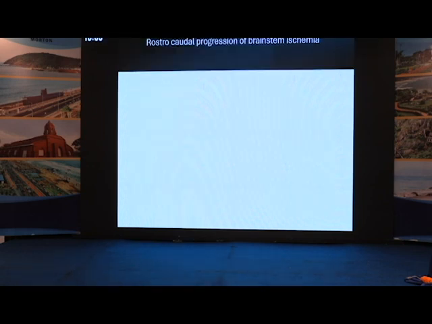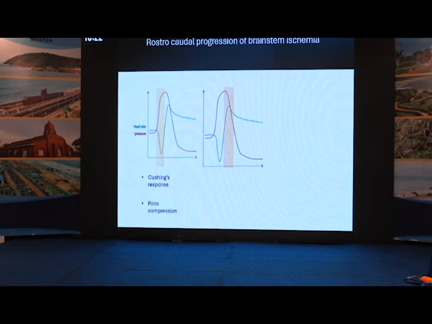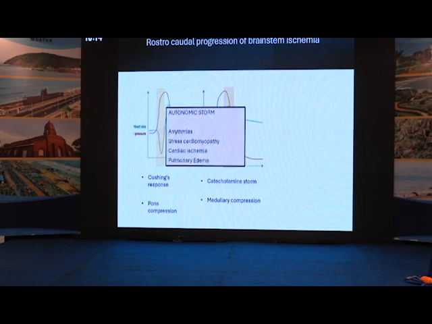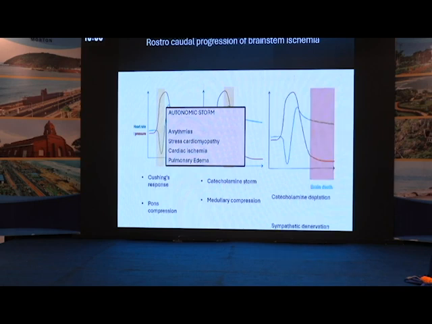So how does brainstem ischemia occur? Usually brainstem ischemia progresses from rostral to caudal direction. So initially there will be medullary pons compression and Cushing's response characterized by hypertension and bradycardia. Later, as the herniation progresses, there will be a catecholamine storm where your vagal stimulation ceases, leading to unopposed catecholamine storm. These two phases usually comprise autonomic storm. In this phase, the patient is subjected to arrhythmias, stress cardiomyopathies, cardiac ischemia, and pulmonary edema. As the ischemia progresses, there will be depletion of catecholamines and sympathetic denervation, leading to brain death.